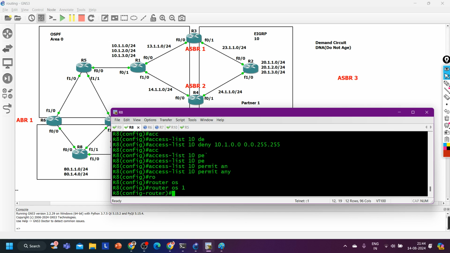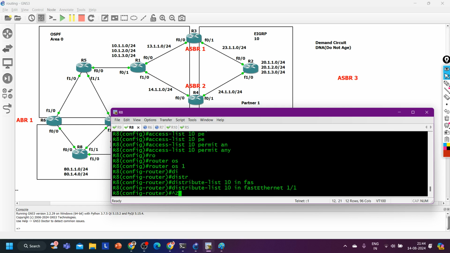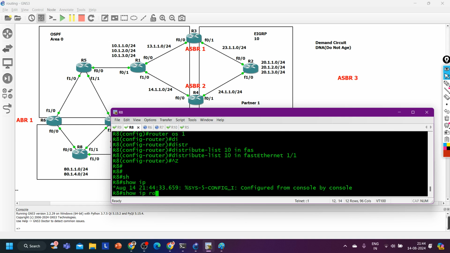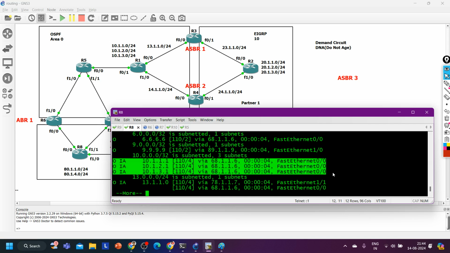Then router ospf 1, distribute-list 10 in direction, and then on FastEthernet 1/1. So show IP route OSPF. Now you can see for the 10 subnet it is not performing any load balancing, right? It is only learning 10 subnets from router number 6.